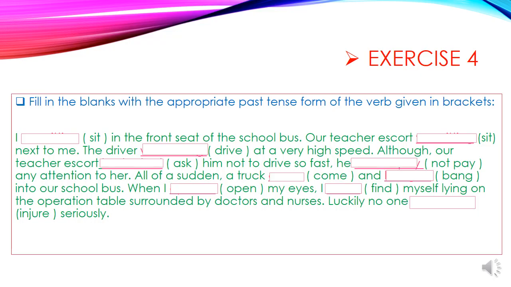Children, let us do exercise 4 first. Fill in the blanks with the appropriate past tense form of the verb given in brackets. Here we have a paragraph. So we have to read the paragraph 2 or 3 times. Understand the situation, understand the actions, and think about the actions. The actions which were in progress, we use the past progressive tense. If we have in the same sentence 2 actions, the action which happened first, we use the past perfect tense, and for the second action we use the simple past tense.